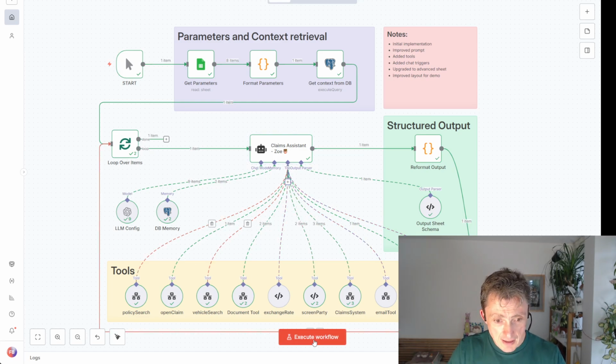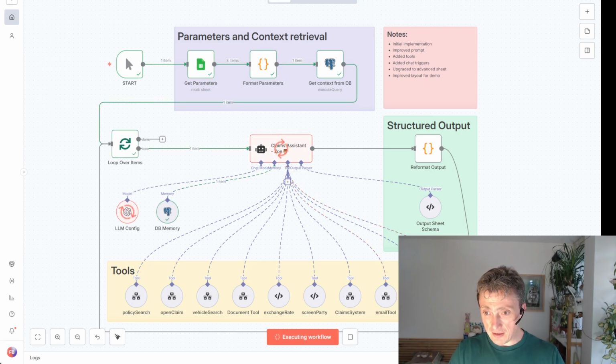I'm going to start the agent in the background. It's going to start processing one of the data sets, and I wanted to point out that it's important also that the agent has access to tools. So here we've got a policy search, an open claims tool, vehicle search, document tools, exchange rates, screen party for screening sanctions, claim system. These are the tools that the agent is capable of using during its execution.